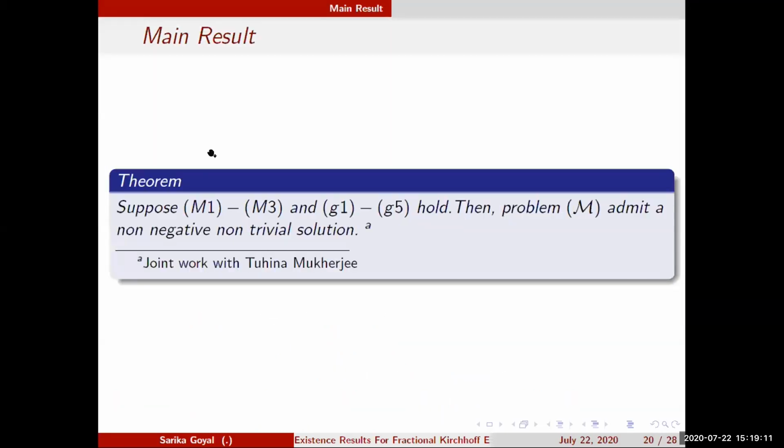So the main result: we obtain the existence of a non-negative and non-trivial solution in this case. If the conditions M1 to M3 and G1 to G5 hold, then we show that the problem admits a non-negative, non-trivial solution.